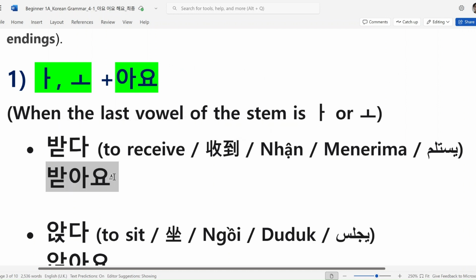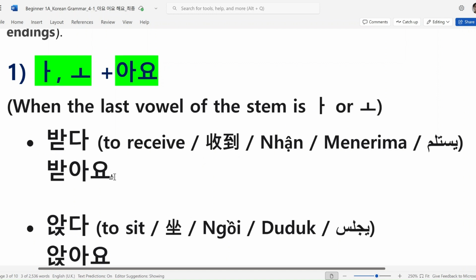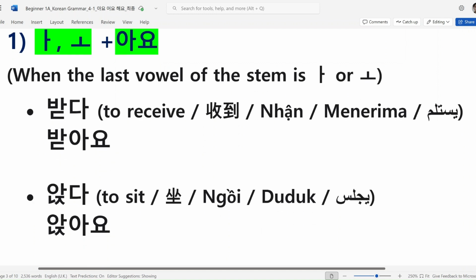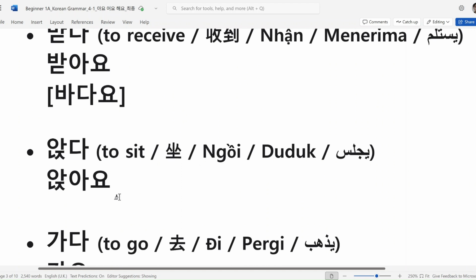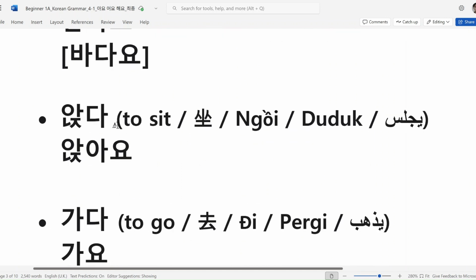So 받아요. 자, how do you pronounce this one? 받아요. So writing 받아요, but pronunciation should be 바다요. But this pronunciation, please don't write when you're writing. Just pronounce like this.